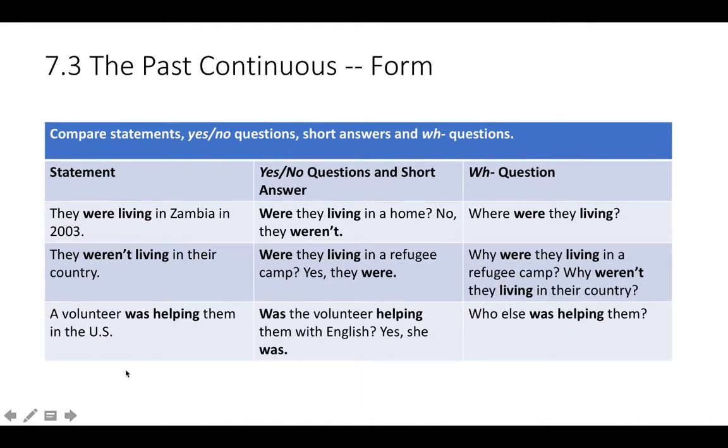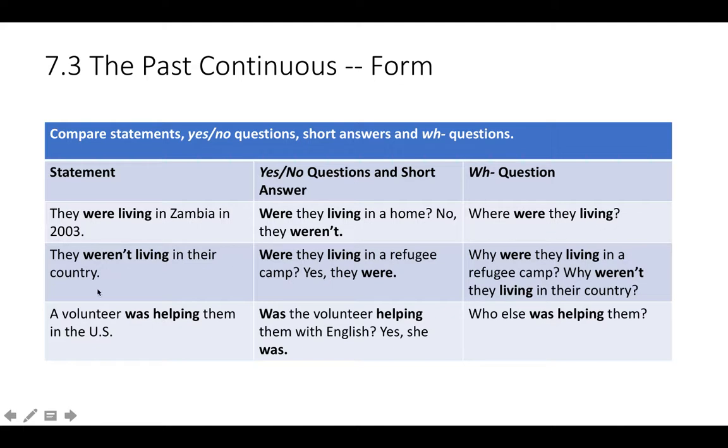And here we're comparing statements, questions with short answers, and a WH question. So a statement: they were living in Zambia in 2003. Here I'm going to make a question. Were they living in a home? And the short answer, no, they weren't. And a WH question: where were they living?